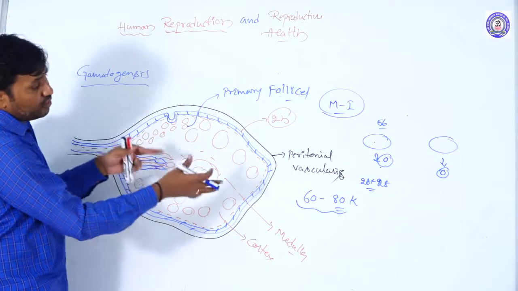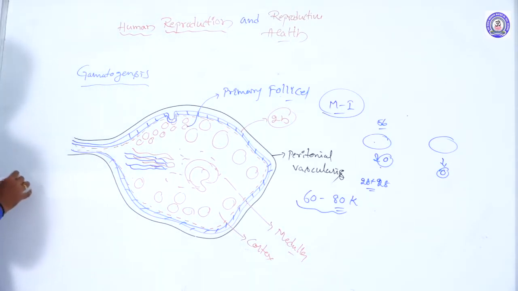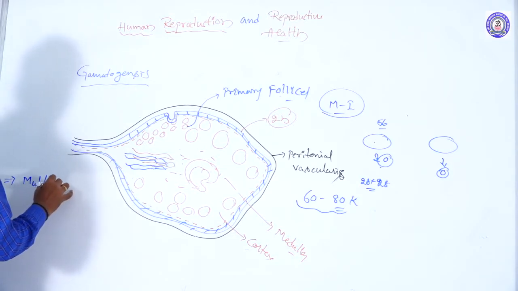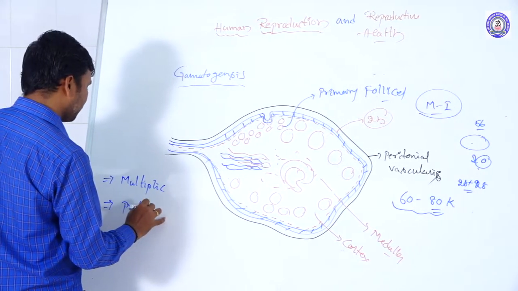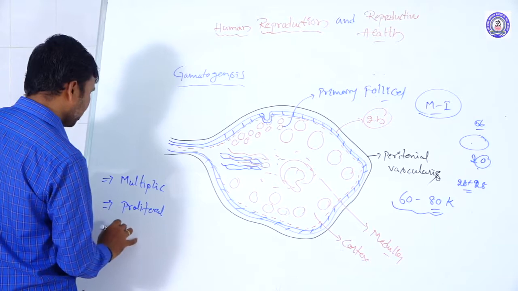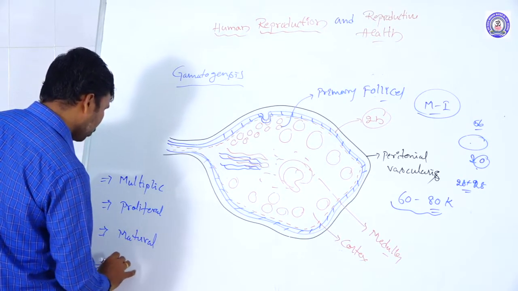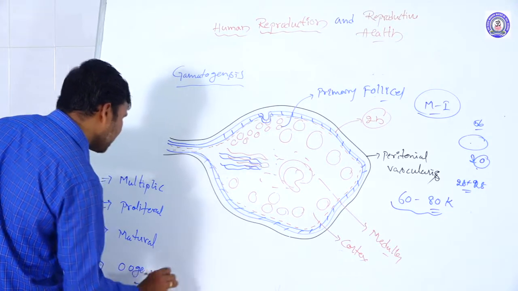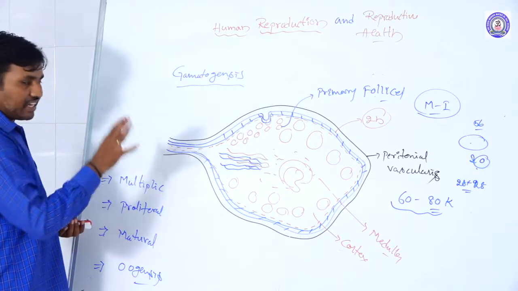Then we move to the developmental stages. The stages of oogenesis are multiplication, proliferation, maturation and oogenesis. These stages can be discussed one by one. The first one is the multiplication stage.